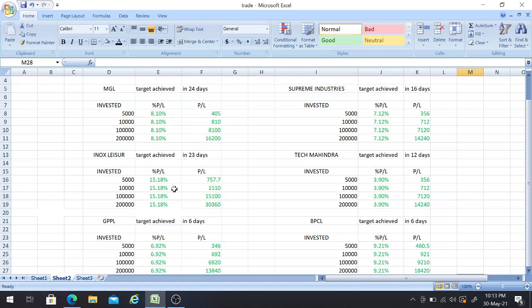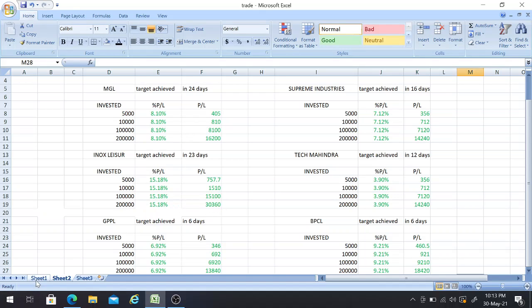Since we are getting 15.18% returns, the person who invested 5,000 rupees will get a return of 757.7 rupees. The person who invested 10,000 rupees will get a return of 1510 rupees. The person who invested 1 lakh rupees will get a return of 15,100 rupees. And the person who invested 2 lakh rupees will get a return of 30,360 rupees, friends.